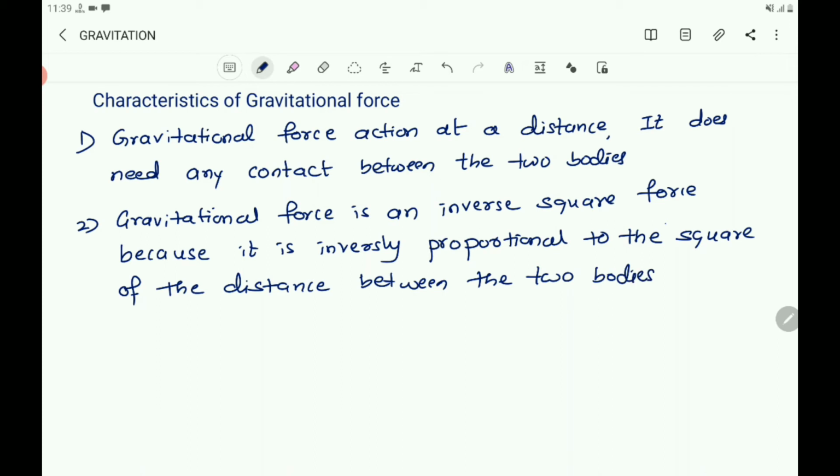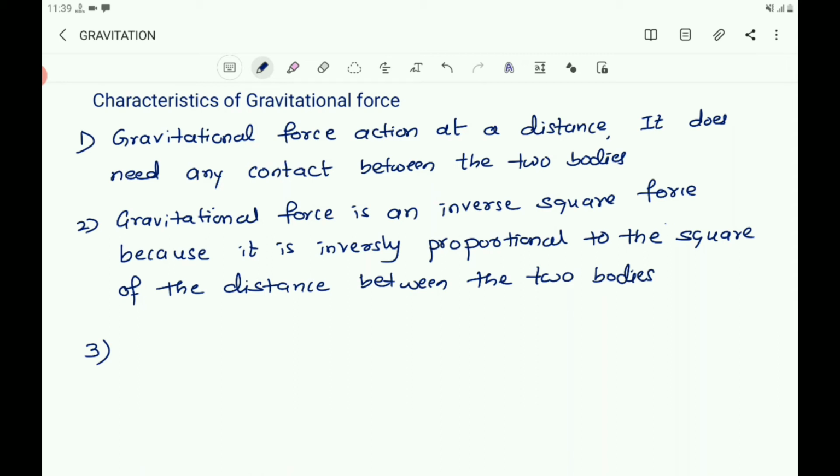Square of the distance between two bodies. And gravitational force between two bodies form an action-reaction pair, because you know that if there are two objects A and B, A exerts a gravitational force on B, that is nothing but action, then B also exerts gravitational force on A, that is the reaction. So you can say that gravitational force between two bodies form an action-reaction pair.